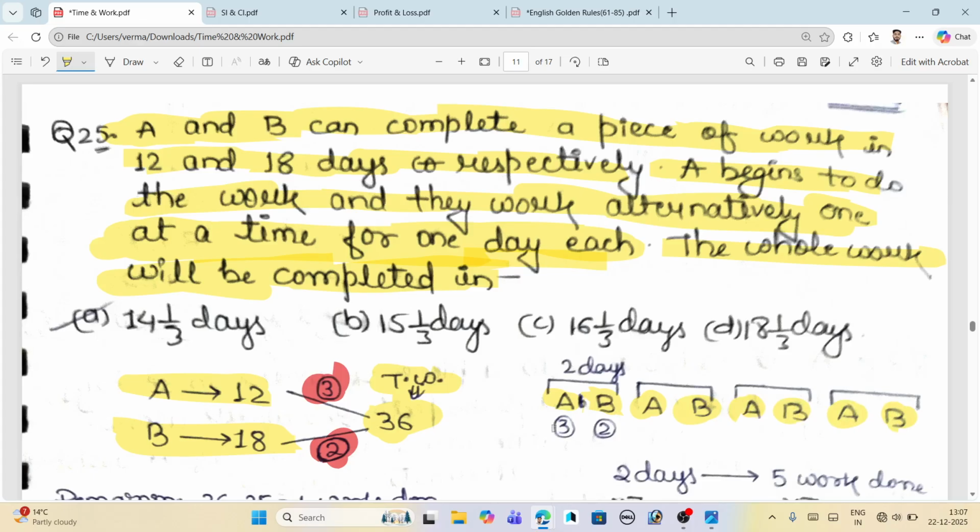Okay, just see here, we take a 2-day concept. What does the 2-day concept mean? It means A does the work plus B does the work in 2 days.